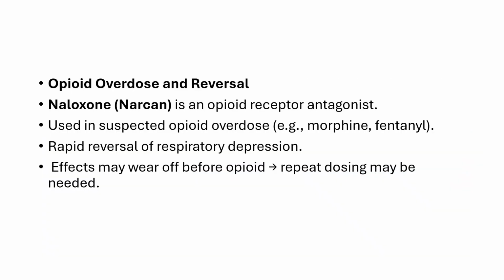So next is overdose and reversal. The antagonist for opioid receptors is naloxone or Narcan. So this is given as an antidote for overdose of opioid analgesics like morphine and fentanyl. So they provide a rapid reversal of respiratory depression. Effects may wear off before the opioid does, and therefore repeat dosing may be required.